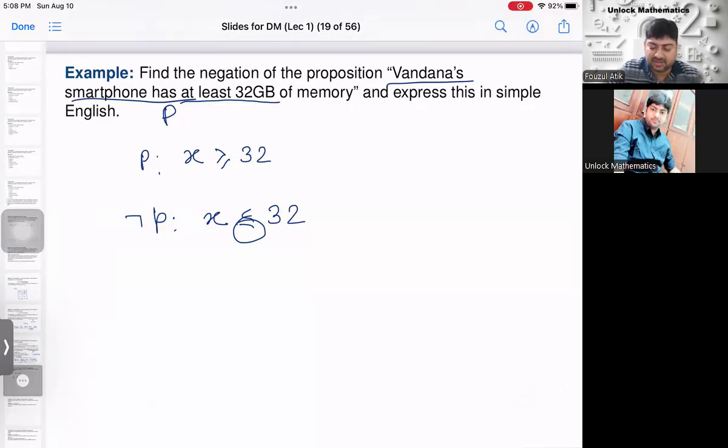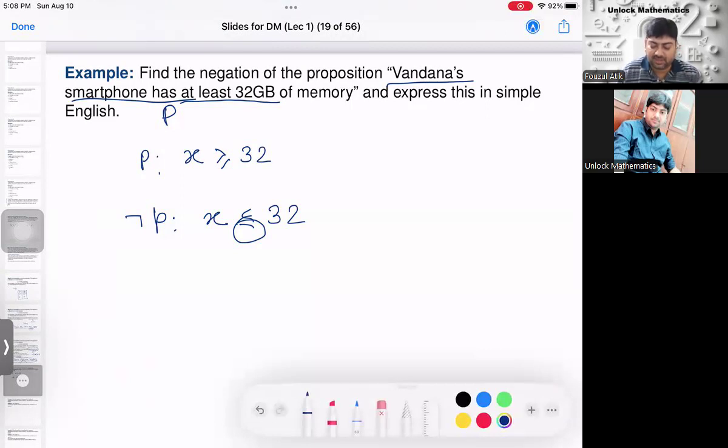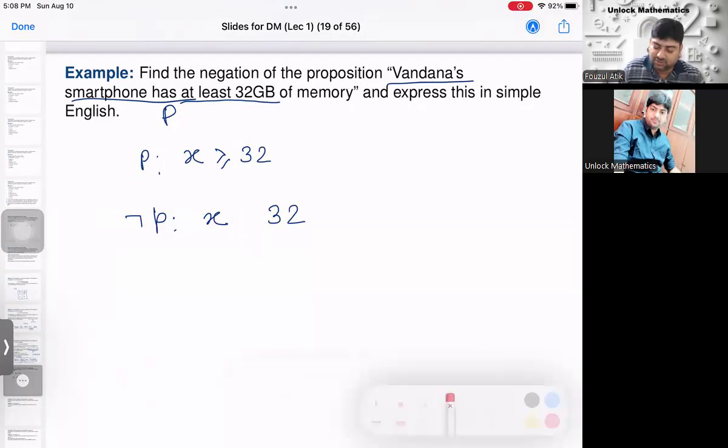So according to the mathematical definition, the negation of X greater than or equal to 32 should be X is less than 32. So equality you should not consider. Therefore, your actual final answer will be Bandhana's smartphone has less than 32 GB of memory, which is exactly the negation of it.